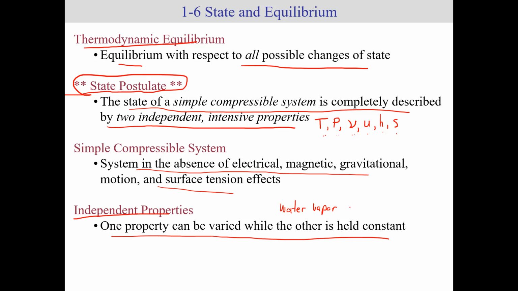If I have water vapor at a temperature of, say, 150 Fahrenheit and a pressure of, let's say, 500 kilopascals, I can still keep my water vapor at 150 Fahrenheit, and I can change my pressure to 600 kilopascals. So basically, my pressure changed independent of what the temperature was. I did not need to change the temperature in order to change the pressure. I can change one independent of the other. That's what independent property means.